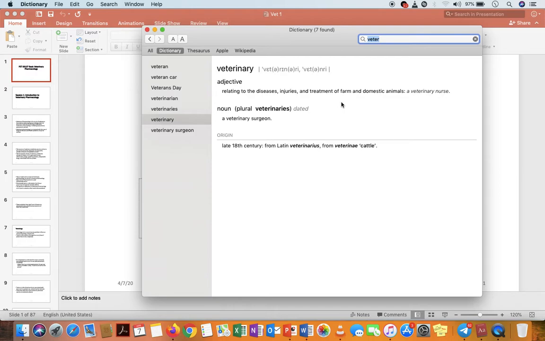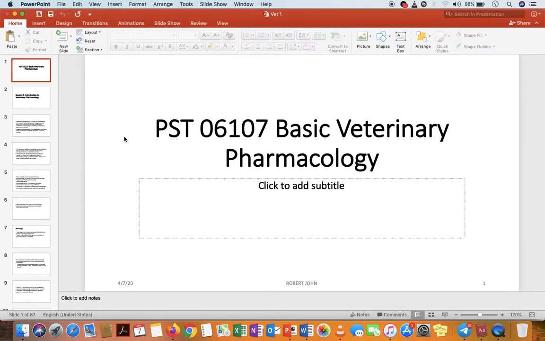From this meaning, we can elaborate in Swahili by saying these animals we have, wanyama hawa ambao tuko nao wako tunaowafuga wa kuishi nao nyumbani na wale ambao tunafanya nao kazi katika mashamba. So hawa wanyama wote wanaunda wanyama ambao tunawatibu, au katika kuwatibu tunawatibu either injuries, kuumia kwao, au magonjwa fulani fulani. So this is the meaning of veterinary: something related to animals, which is about diseases, injury, and treatment.